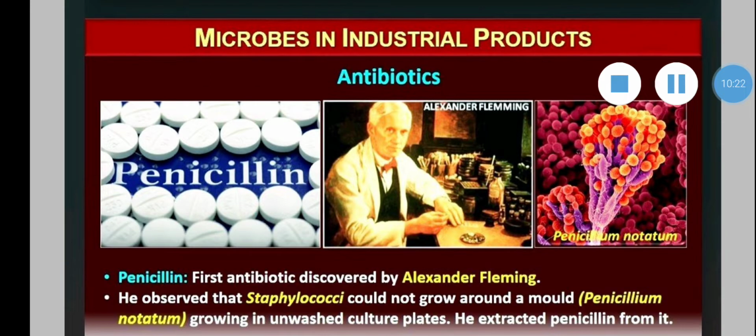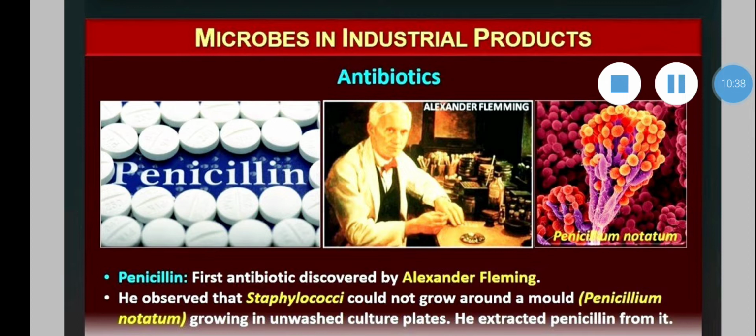Penicillin was the first antibiotic, which was discovered by Alexander Fleming. There is a chart given on page number 261, antibiotic producing microbes.